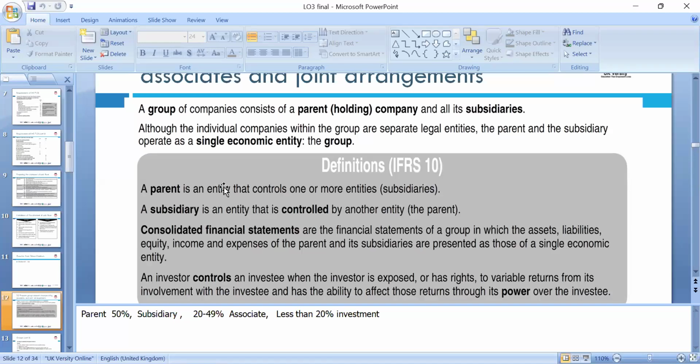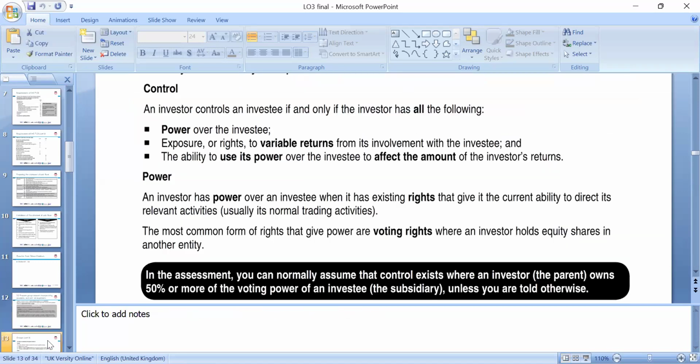We look at the power over the investees, how much we have. Control is very important. We look at the group structures, how much control you have. We look at the non-controlling interest, the voting rights as well, then cumulative preference and non-preference shares, which is also quite crucial.